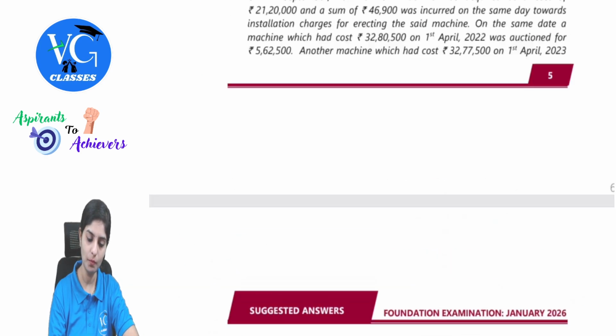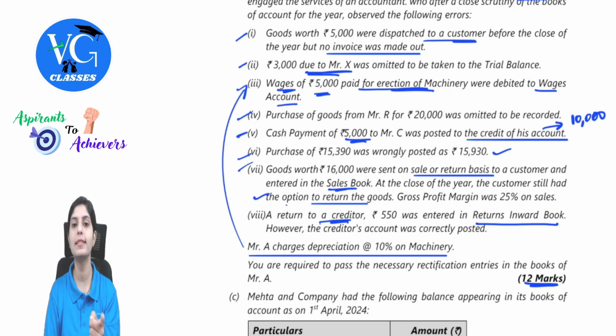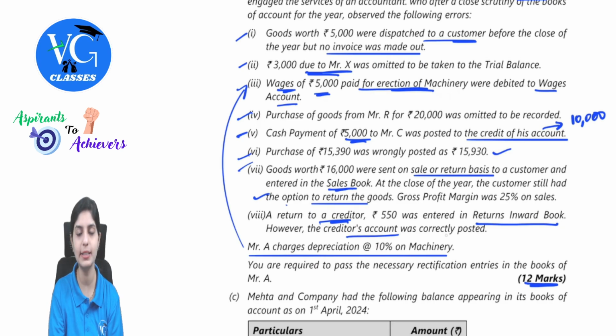Next, a return to a creditor, 550, was entered in the return inwards book. However, the creditor's account was correctly posted. A return to a creditor means this will be your purchases return. But what they have done is they have shown it in the sales returns book. So whatever entry is made in the sales return needs to be corrected, because they are clearly telling that the creditor's account was correctly posted. So sales return will have a debit balance, and when we cancel this, it will be credited.